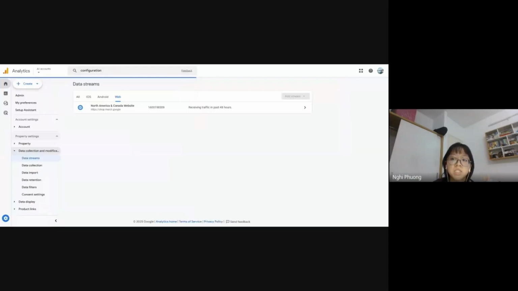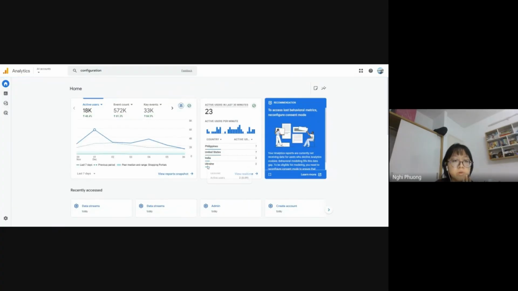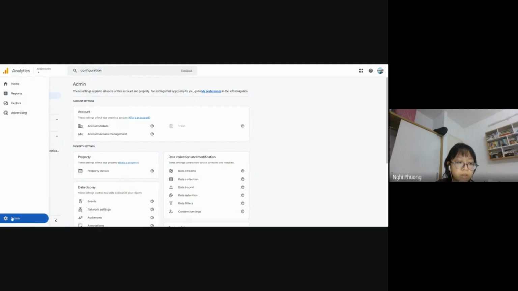So let me share the tab of my Google Analytics. So this is the demo account of Google Merchandise Shop. So it's not actually my Google Analytics, but let's find a way to set up an account. So I am already signed in with my Google Analytics, and now I want to create an account. So I'll click admin, and then click that plus button here, and then create account.